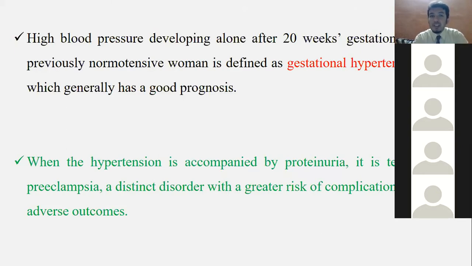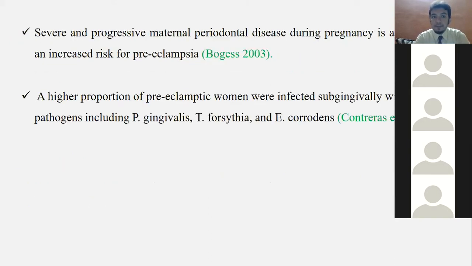Preeclampsia is the terminology used for gestational hypertension. If the pregnant female is already having hypertension, you cannot say it is preeclampsia. If the hypertension happens in the second or third trimester during pregnancy, it is called preeclampsia.